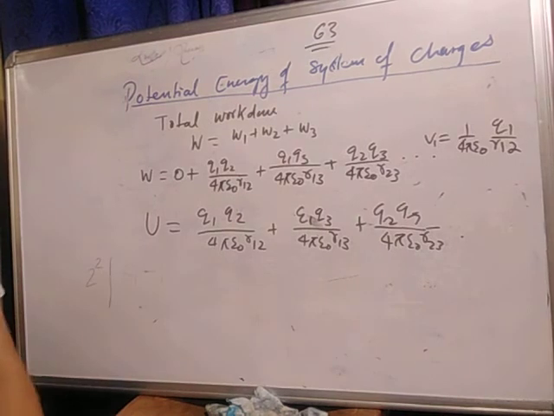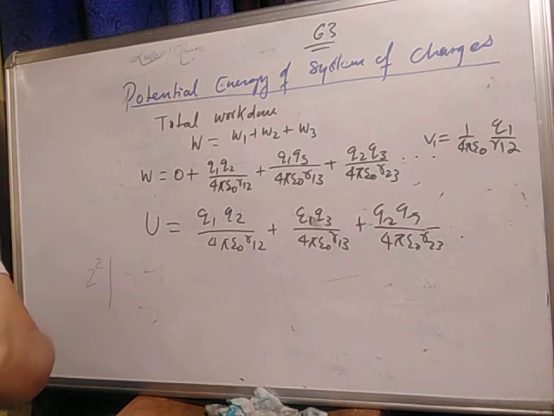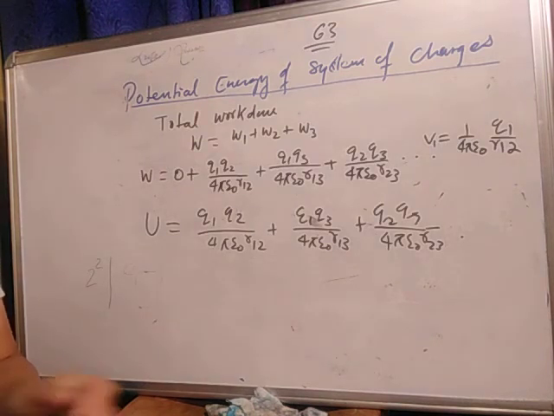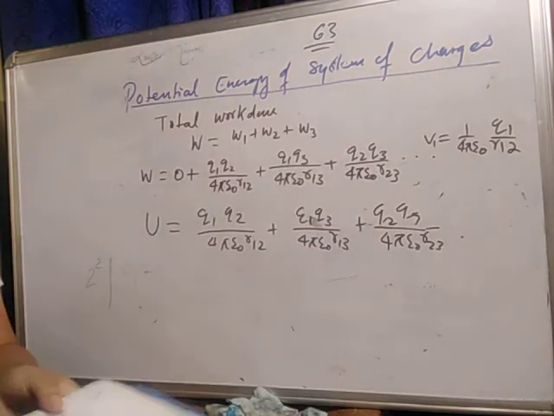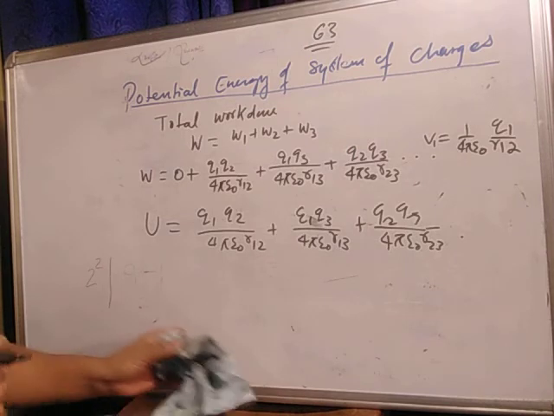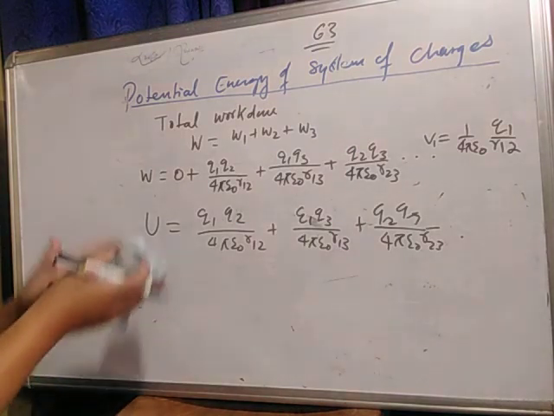So now next, if there is an external field, the next topic is potential energy of a single charge.